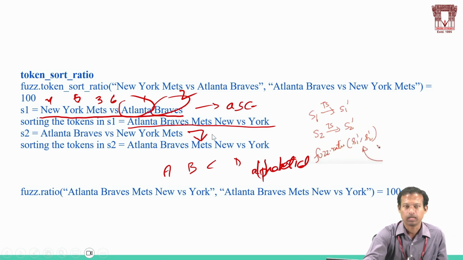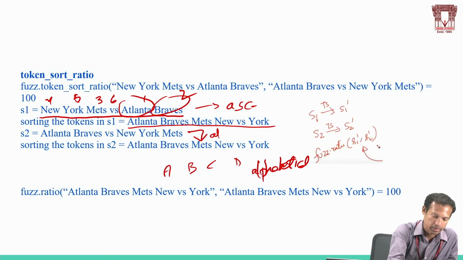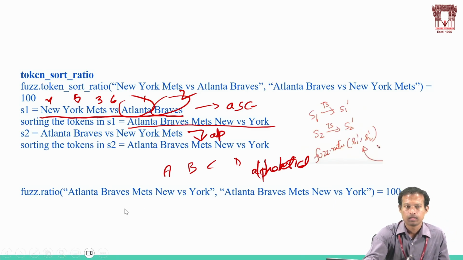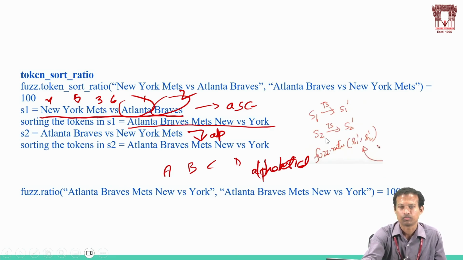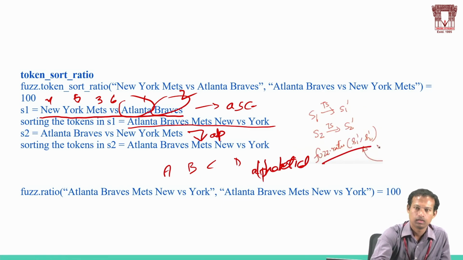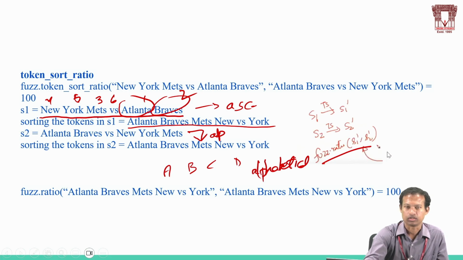We are arranging in the alphabetical order. We will compare the fuzz ratio between the alphabetical order of S1 and S2. Now it came 100. This is the token sort ratio: we are arranging S1 and S2 in the alphabetical order of words and calculating the fuzz ratio.